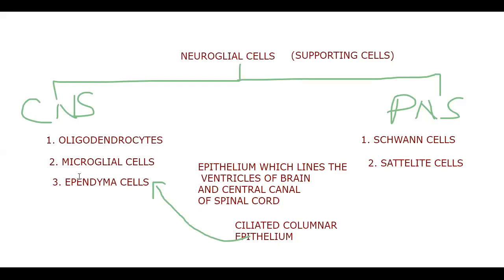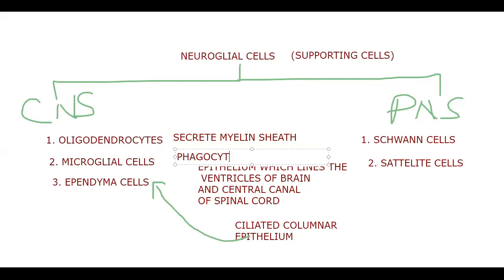Okay. Before I go to the fourth cell, astrocyte, let me complete this. Of the cells on the screen, oligodendrocytes secrete myelin sheath. Next, microglial cells are for phagocytosis.